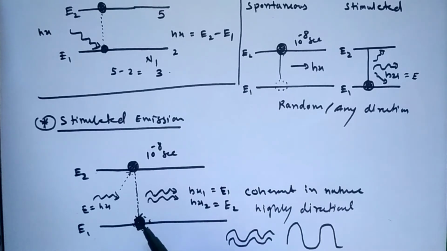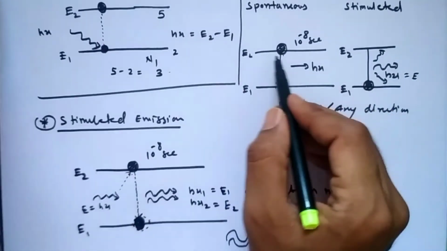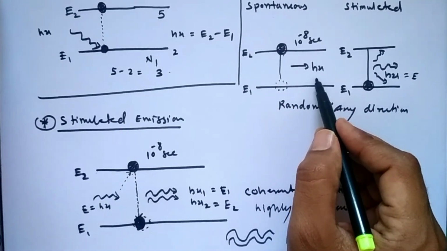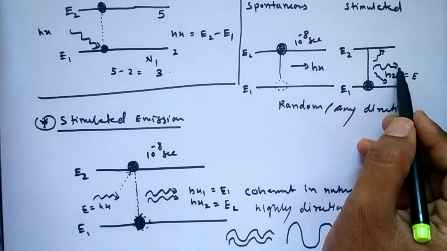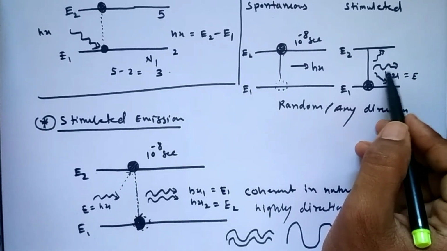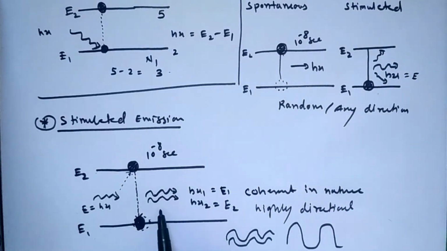Stimulated emission is coherent, and spontaneous emission is incoherent, because the direction of emission is random, or any direction. But here the direction of radiation is the same as the direction of the incident wave. That is why it is highly directional and coherent.